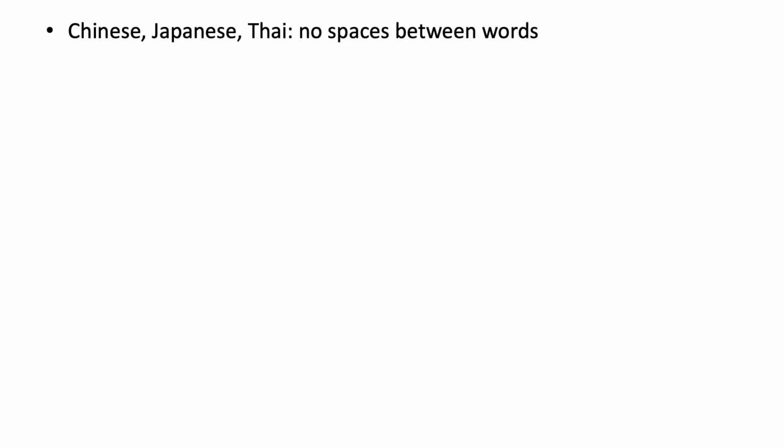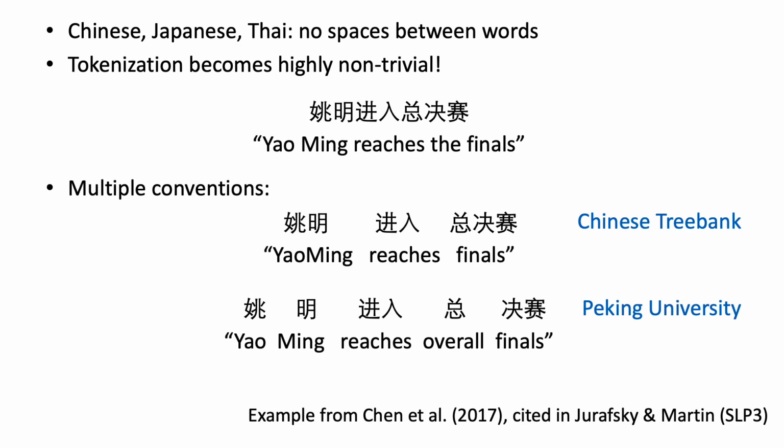Tokenization gets a lot more interesting for writing systems that do not use whitespace to separate words, like Chinese, Japanese, and Thai. Here, tokenization becomes an NLP task, with manually annotated datasets and supervised machine learning. One thing to keep in mind, though, is that there are multiple conventions in use. 2 examples are shown here with glosses for each token. Different tasks may work best with different conventions, so this becomes another decision to tune for your task of interest. It's also worth noting that sometimes just segmenting into characters works well enough and definitely simplifies the tokenizer.